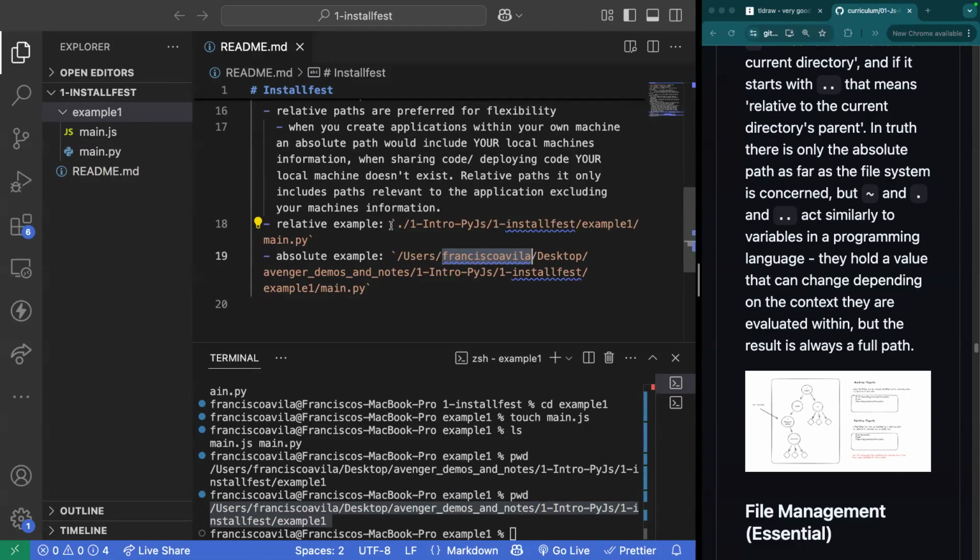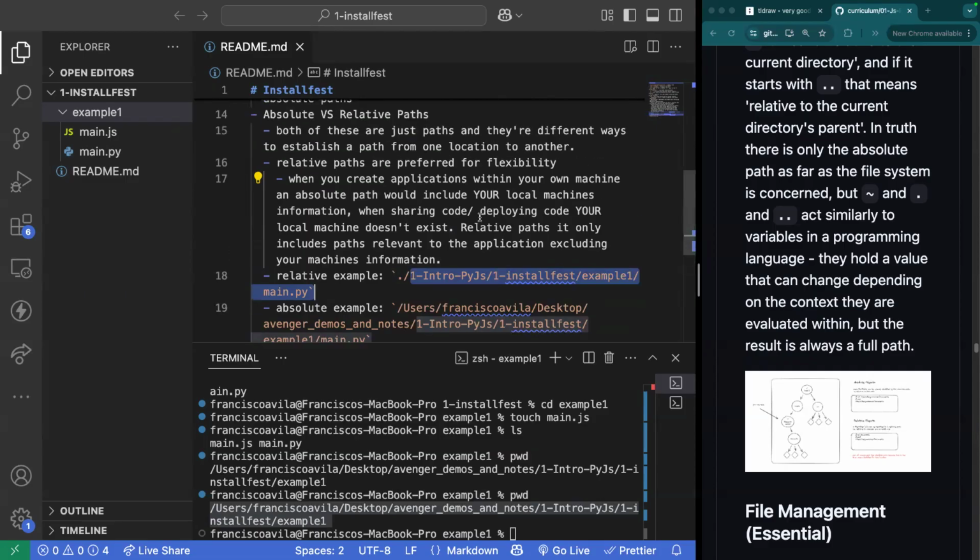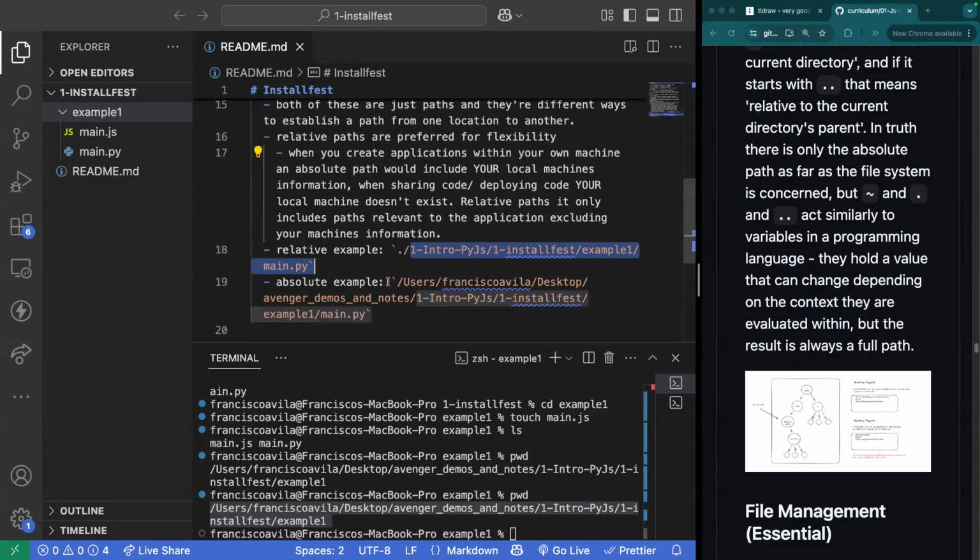Now, if I were to share code with Adam and I shared a relative path like this, then it would work because it would say, hey, from the current location, I want you to enter the following files. It is relative to the application that I am sharing. And that's the difference between relative and absolute paths. Absolute is from the very beginning, so from your machine, the entire source, and relative is from a point in the application, not your machine. Does anyone have any questions over that?